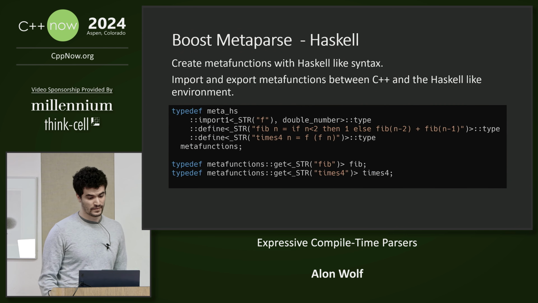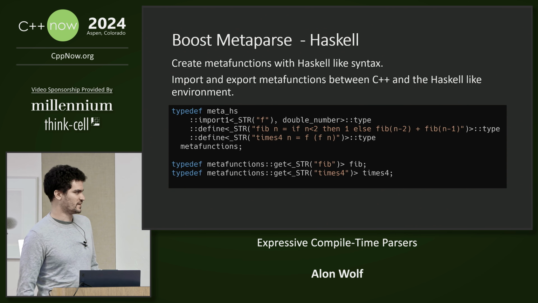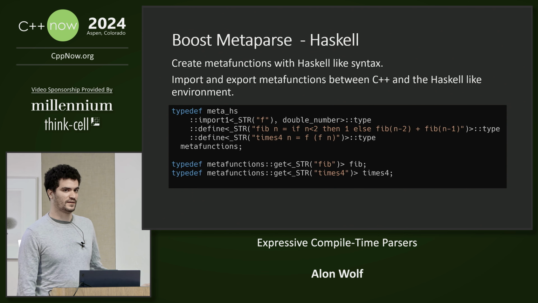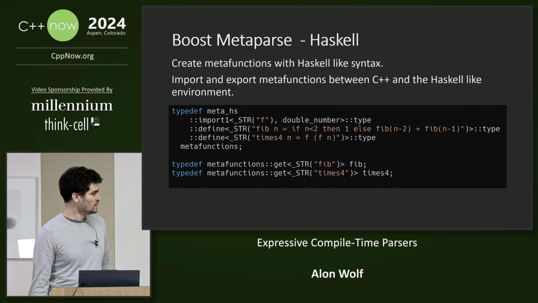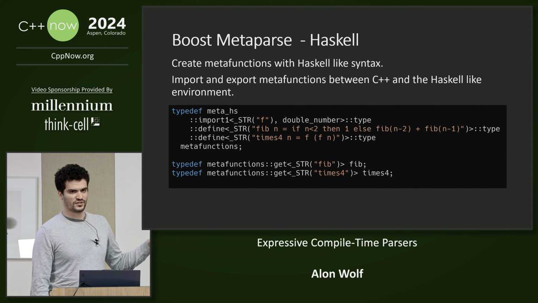We can also use Boost MetaParse to create metafunctions with Haskell-like syntax, which you might prefer over the regular template metaprogramming syntax. So in this example, the meta_age is a compile time map, and it acts like a symbol table. The import call adds a new metafunction to the map.